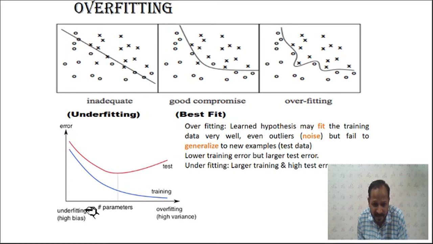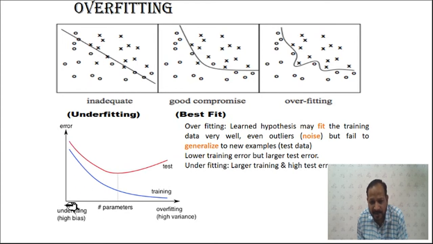That is called underfitting, which has higher bias. The training error as well as the test error are both somewhat higher in case of underfitting. So underfitting gives both errors higher. At that time we are considering fewer parameters or fewer neurons in the hidden layer, and because of that underfitting occurs, with both the errors higher.